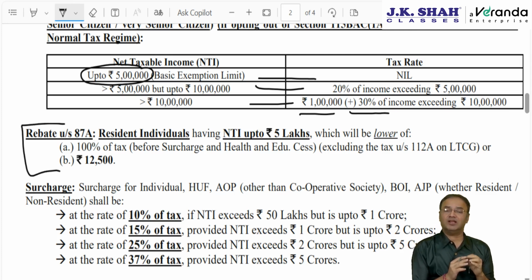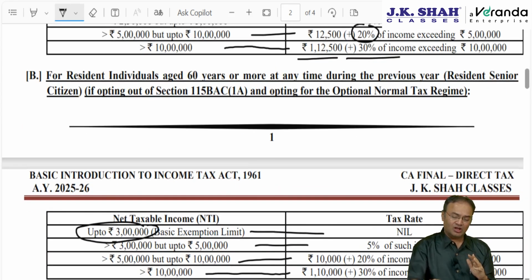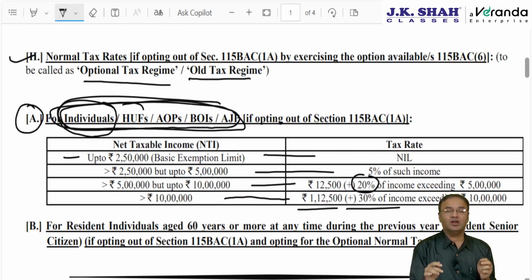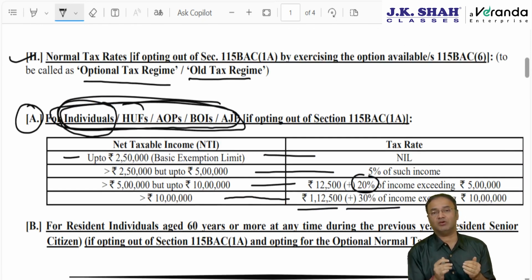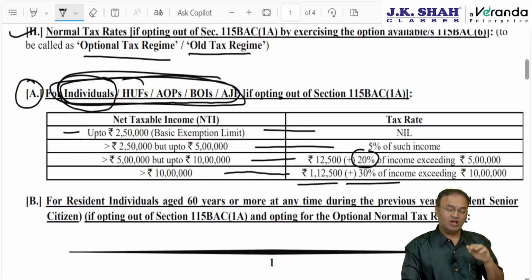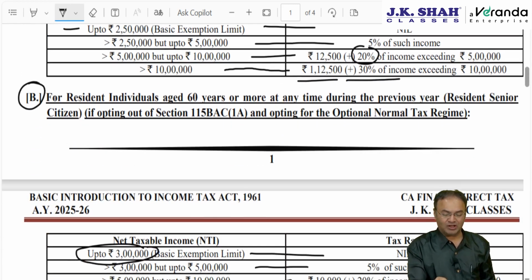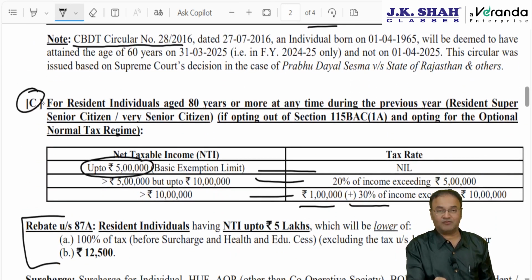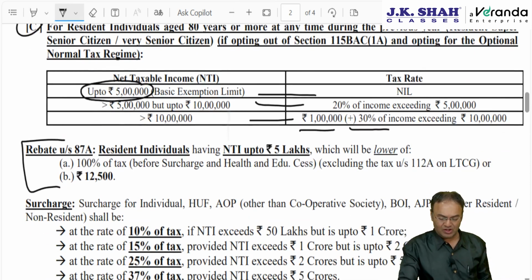Rebate is available in any case only to resident individuals, not available to HUF, AOP, BOI or AJP. So out of the 3 types of tables that we discussed, the first table was for all 5. But as far as individuals are concerned, here it will be for a young person like you and me, a resident individual who is below 60 years, as well as a non-resident individual irrespective of age. The second table is applicable only to a resident individual who is 60 years and above. The third table is applicable with 5 lakh basic exemption only to a resident individual who is 80 years and above.